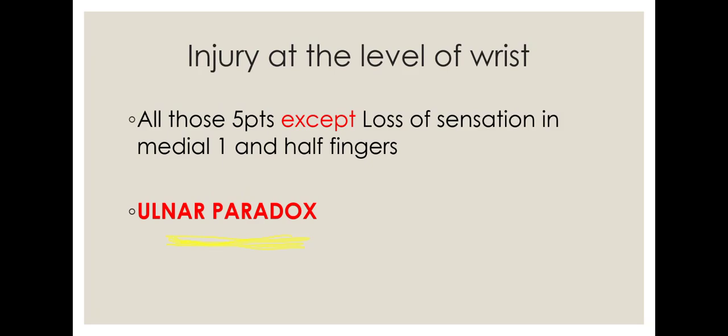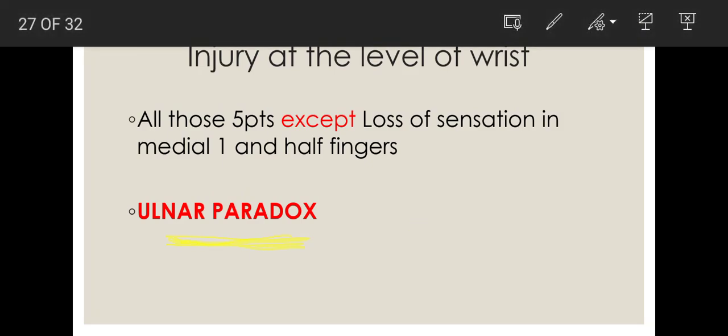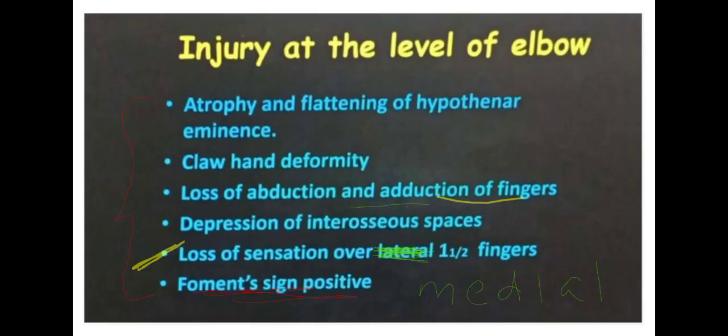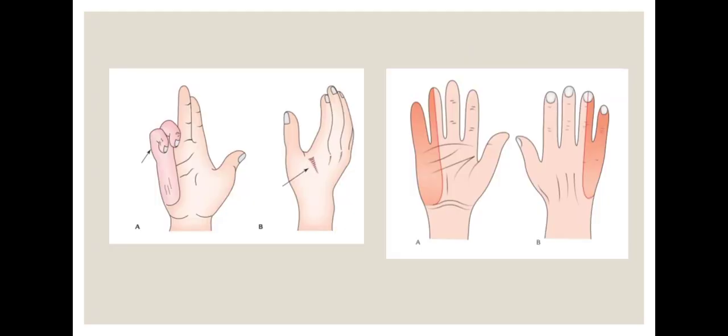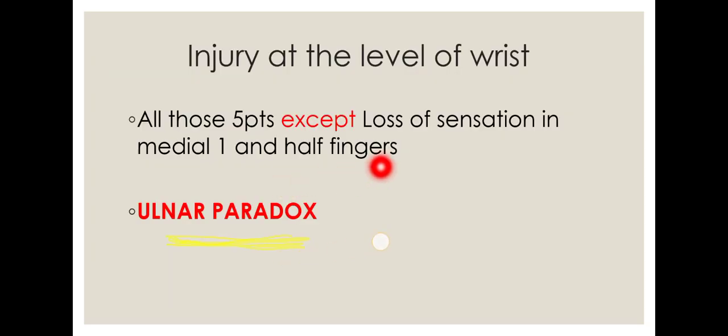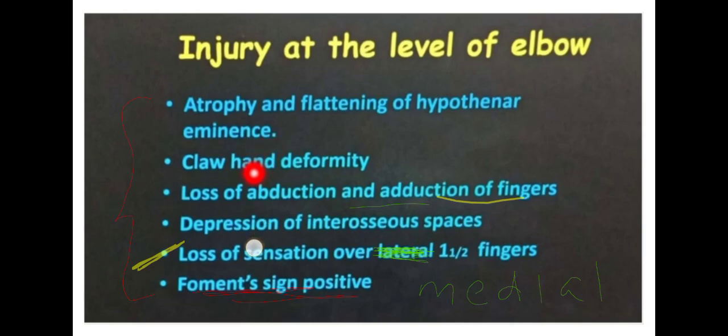What I'm trying to say is, in ulnar paradox, this claw hand deformity, okay, in injury at the level of elbow, it happens to some extent, like this. But in ulnar paradox, that is the injury at the level of wrist, this claw hand deformity occurs more pronounced.